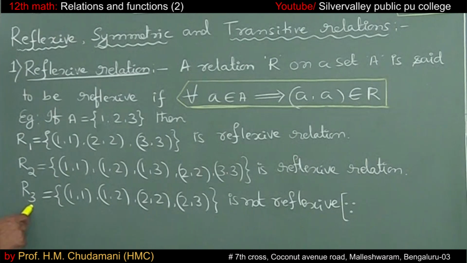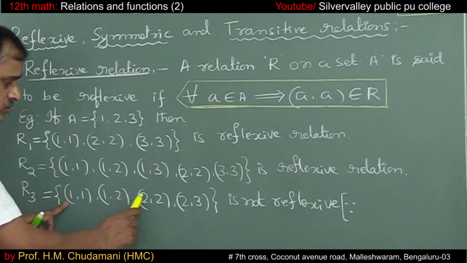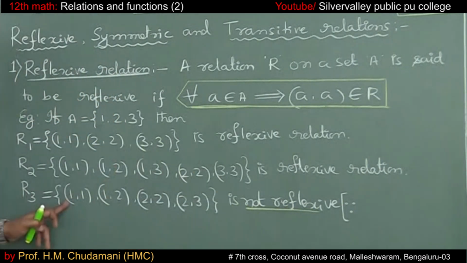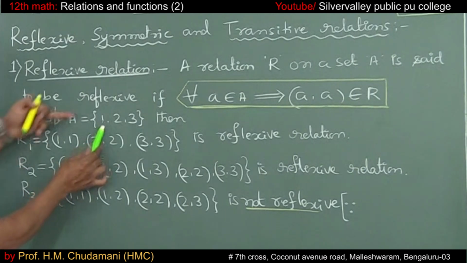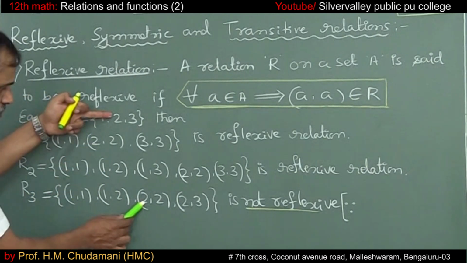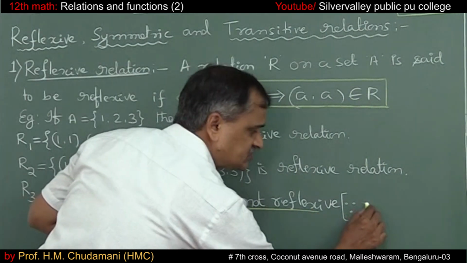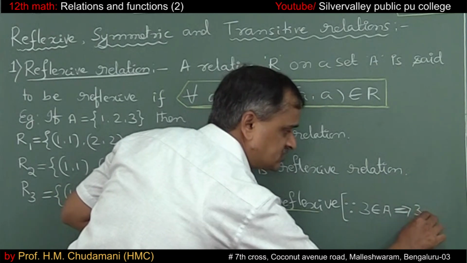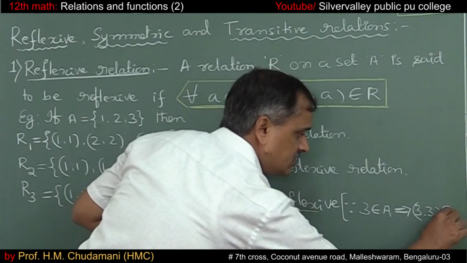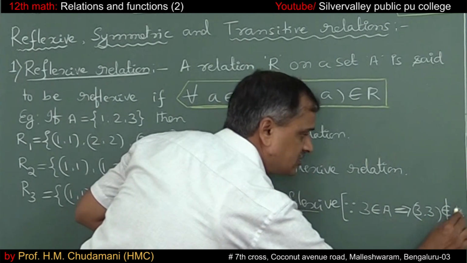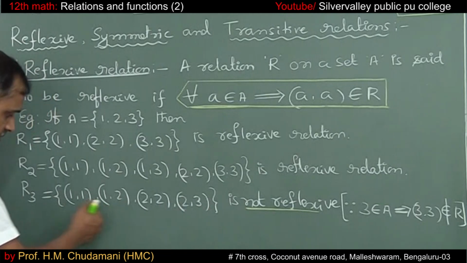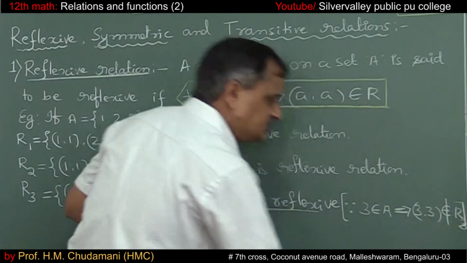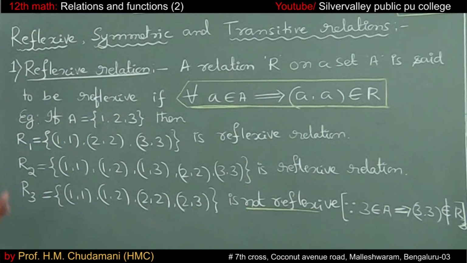One more relation, R3 = {(1, 1), (1, 2), (2, 2), (2, 3)}, is not reflexive. Why? Because for the element 1, (1, 1) is there, (2, 2) is there, 3 also belongs to the set. Because 3 belongs to the set, but 3 comma 3 does not belong to the relation. 3 comma 3 is not in this relation. That's why R3 is not a reflexive relation. Understood?